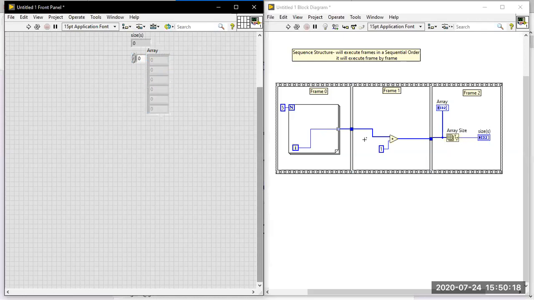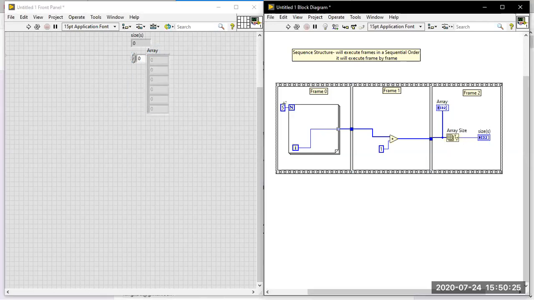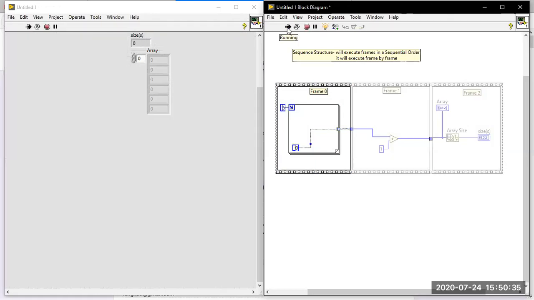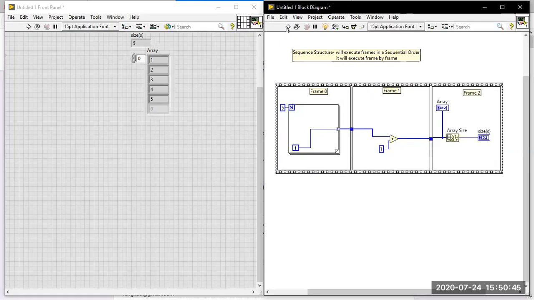Array size tells how many elements are present in a one-dimensional array. In that array I have 5 elements available. See here, I am going for highlight execution. After completing this frame only, we go to the next frame. First it executes frame 0, and until frame 0 completes, it will not enter frame 1. Now frame 1 is entering, then frame 2. So you get the array answer 1, 2, 3, 4, 5, then you get the array size.